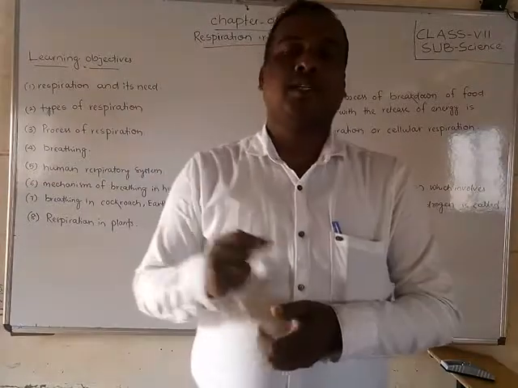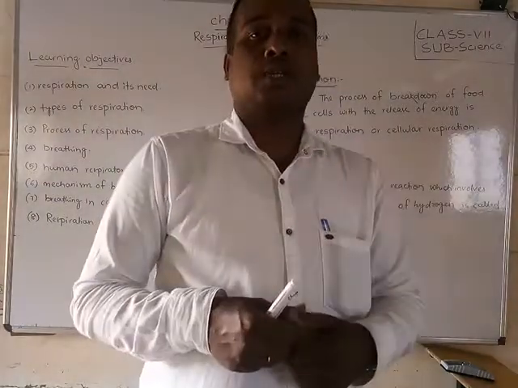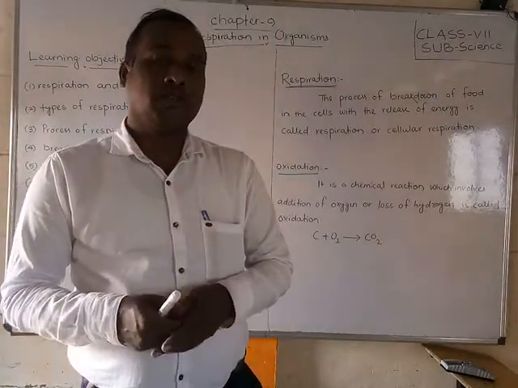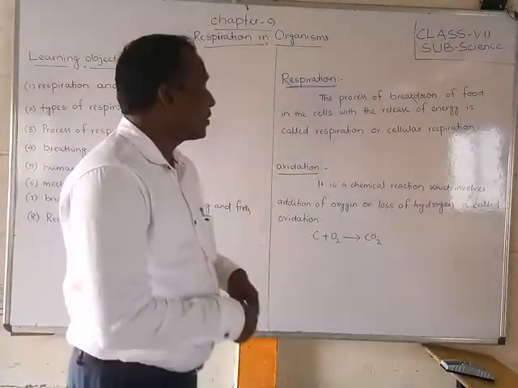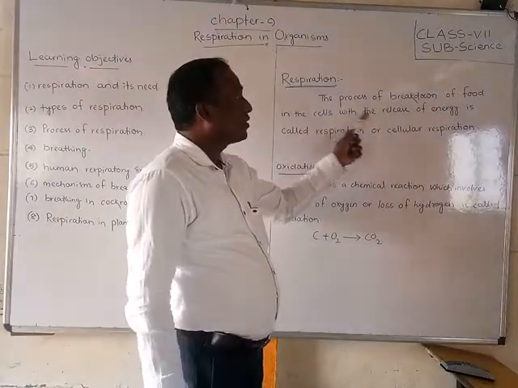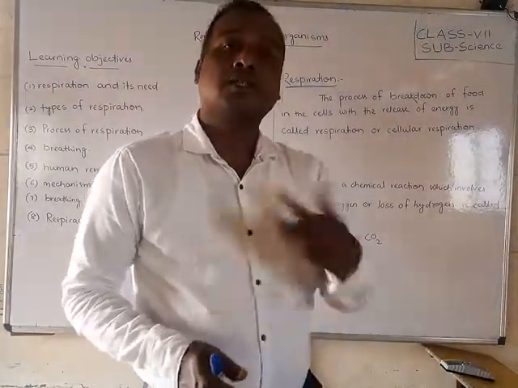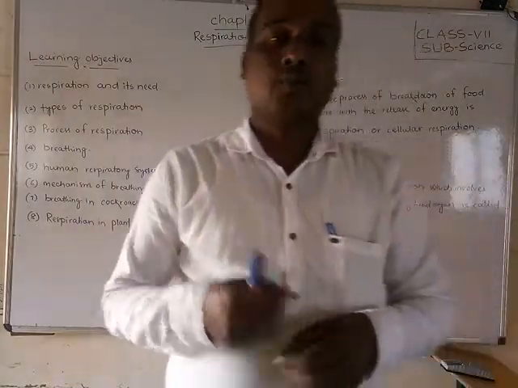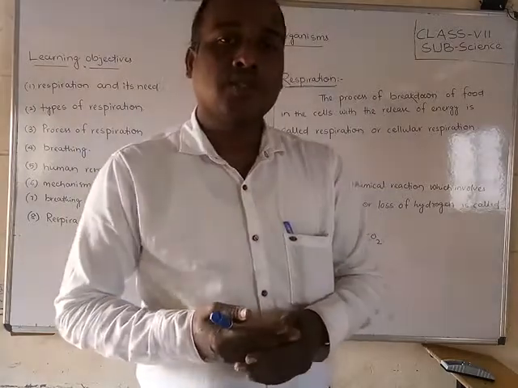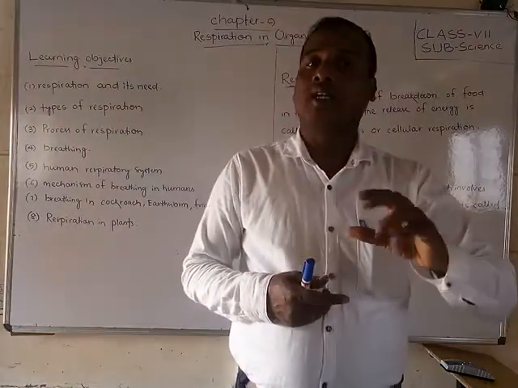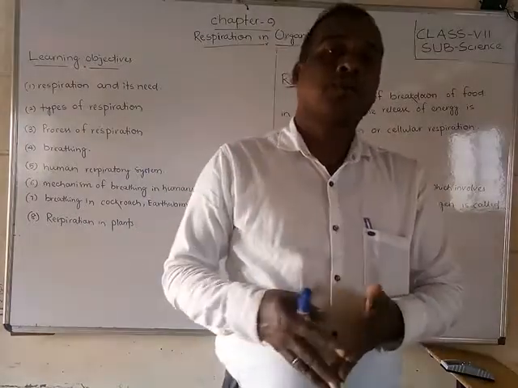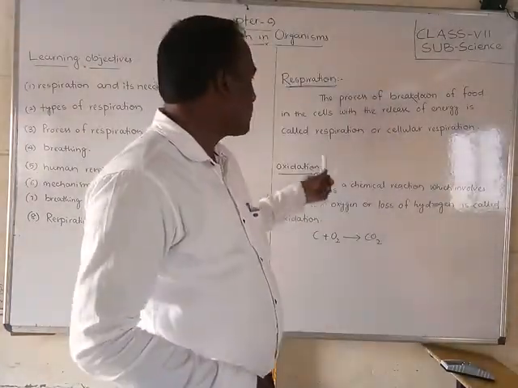One activity is respiration. That means inside the body, the cells do respiration. In the cell, the food is broken down with the release of energy, and whenever that energy is released, that process is called respiration.